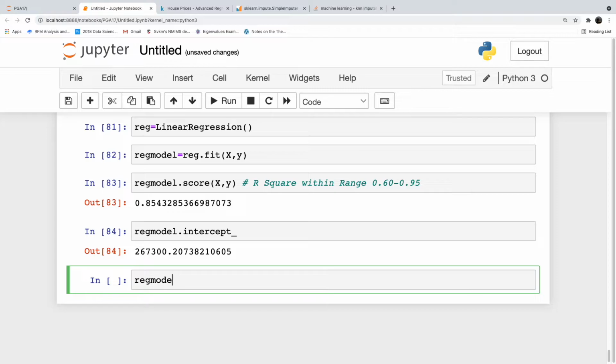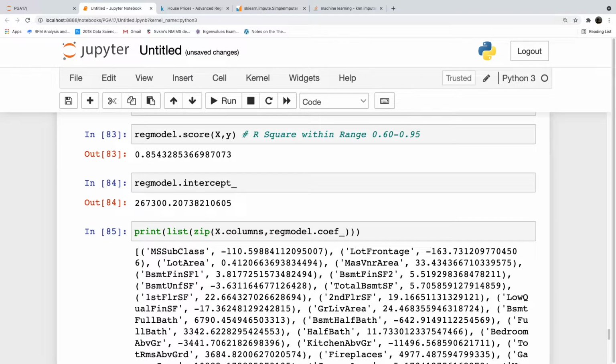For the reg model, we need to print list zip x dot columns, comma, reg model dot coefficients. So we can see the coefficients of each variable.